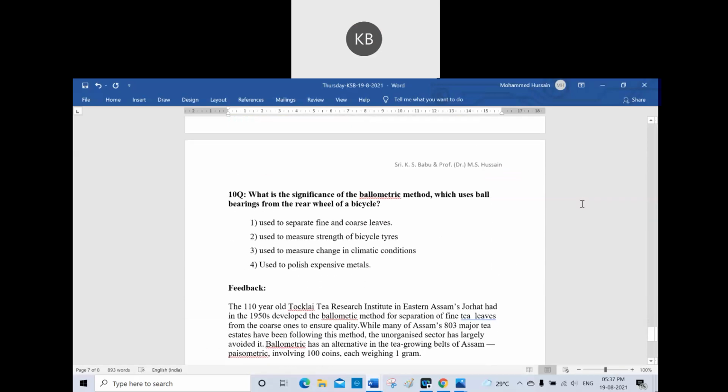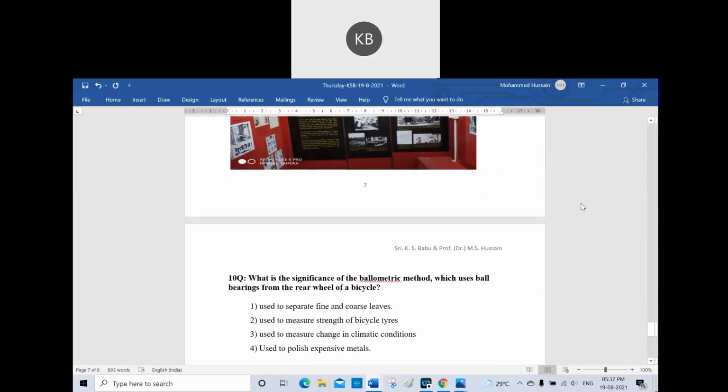And next, the 10th question is, what is the significance of the ballometric method, which uses ball bearings from the rear wheel of a bicycle? Is it used to separate fine and coarse leaves, used to measure strength of bicycle tires, used to measure change in climatic conditions, or used to polish expensive metals? Ball bearings from the rear wheel of a bicycle.